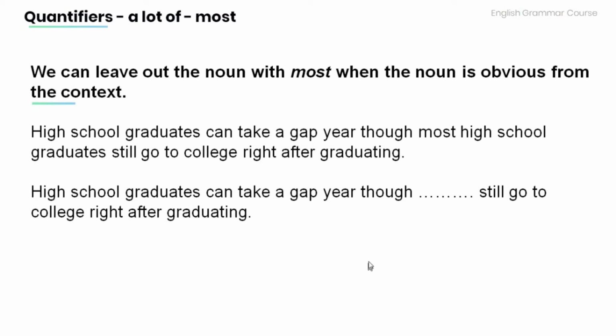Now read the following sentence and leave out the noun that can be replaced with most. High school graduates can take a gap year, though most high school graduates still go to college right after graduating. High school graduates can take a gap year, though still go to college right after graduating. Though most still go to college right after graduating.